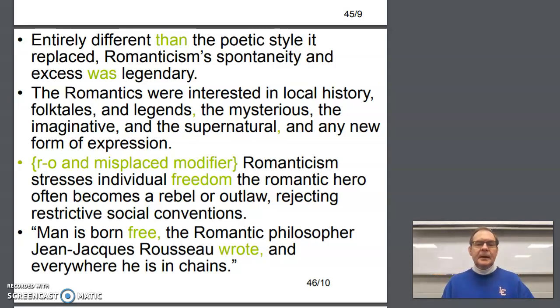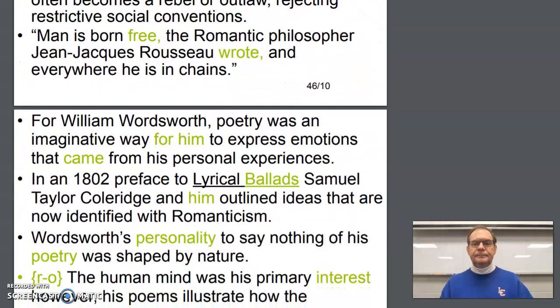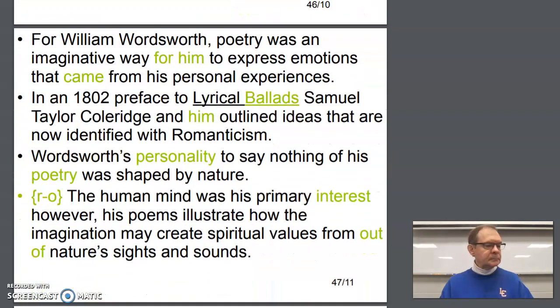Okay? And then the next one, we just have some quotation marks to put in. So open quote, man is born free, comma, close quote. The romantic philosopher Jean-Jacques Rousseau wrote, comma, open quote, and everywhere he is in chains, period, close quote. For William Wordsworth, poetry was an imaginative way. No reason to say for him if you've already said for William Wordsworth, so omit that.